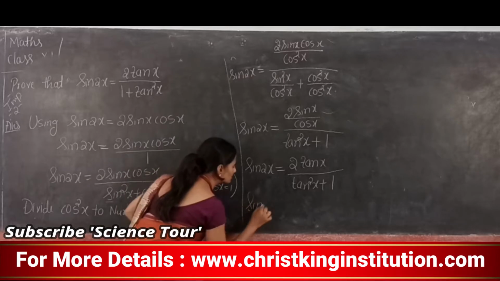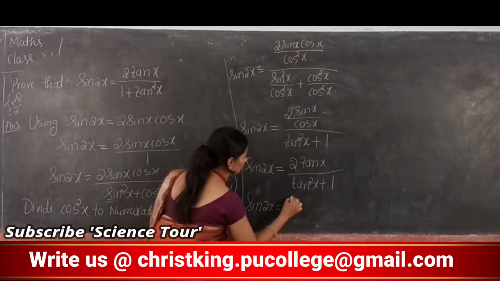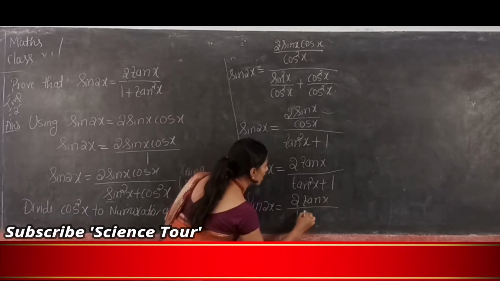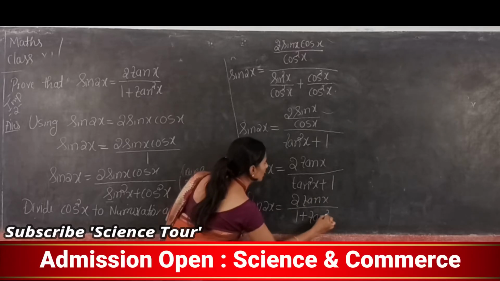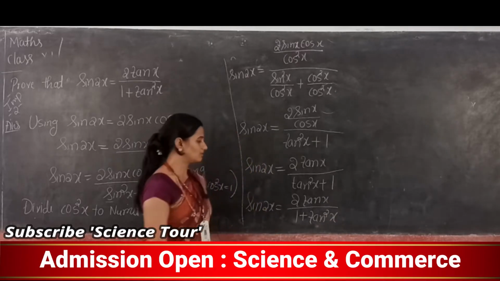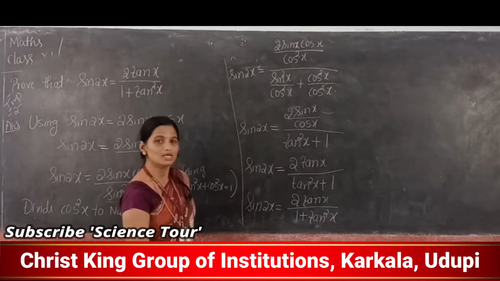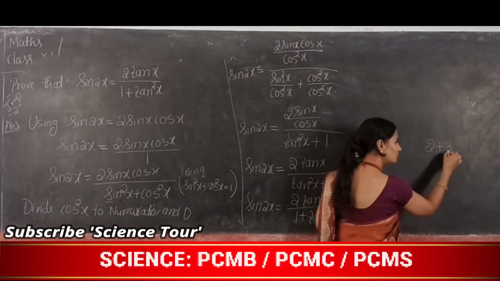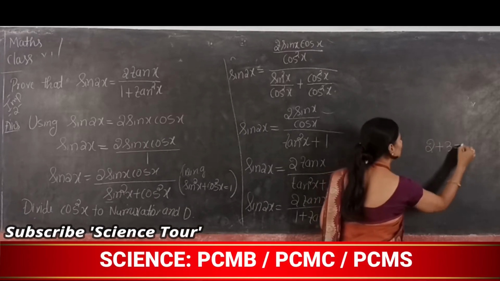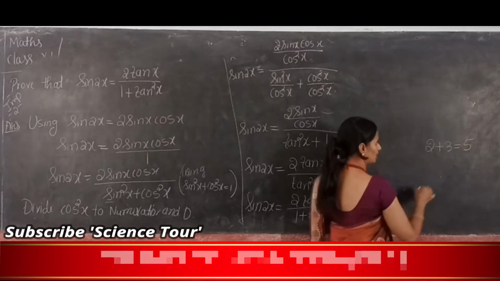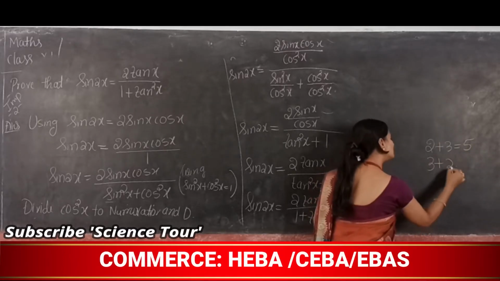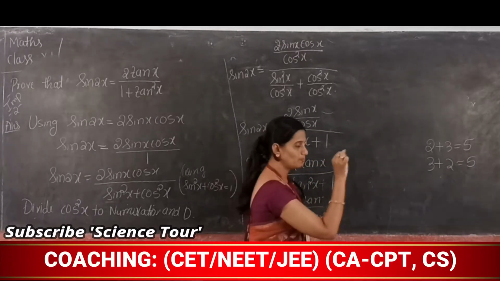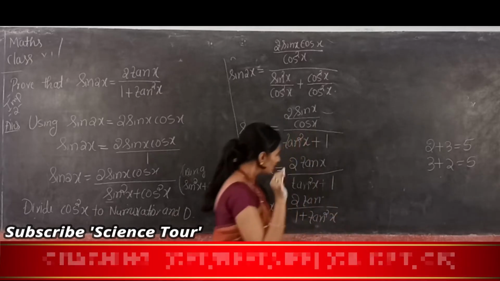Just rearrange that: sin 2x is equal to 2 tan x divided by 1 plus tan square x. Already I told in the previous class, 2 plus 3 is equal to 5, or we can write it as 3 plus 2, both are the same. 2 plus 3 or 3 plus 2, the answer will be the same.